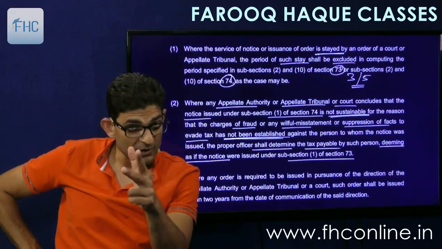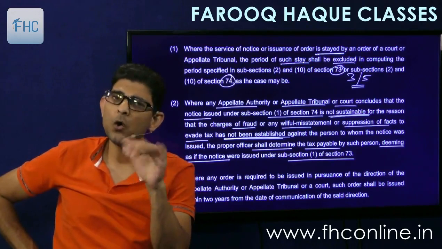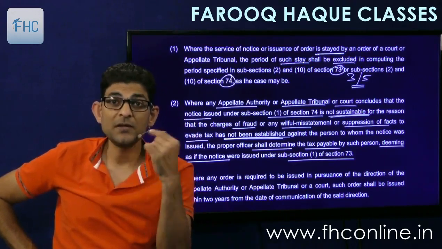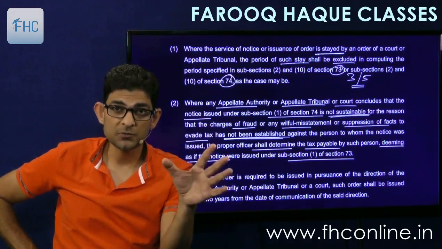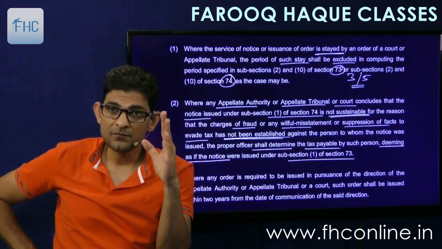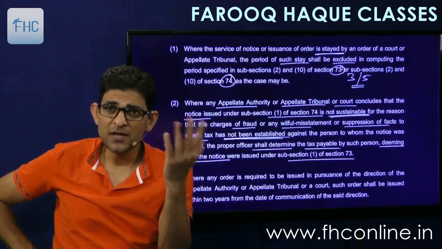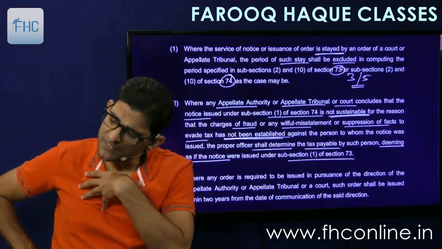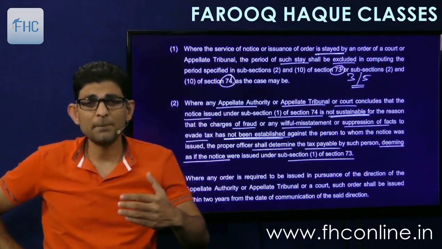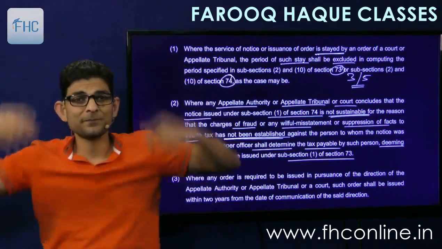He assesses the tax, but we are not accepting it. So after the order is passed, we went into appeal. In appeal, we tell the court that we have not done any fraud. We accept that there was a short levy. We accept that we have paid short. But it is not a fraud.